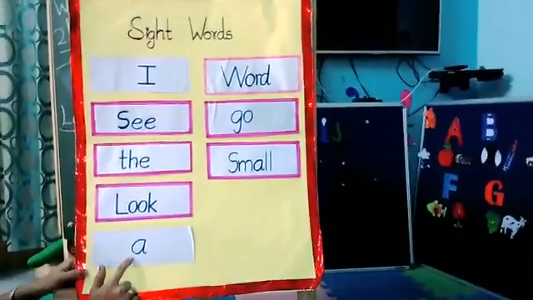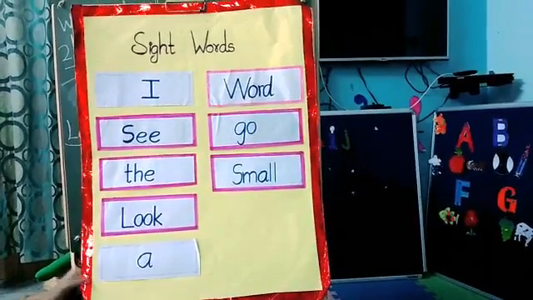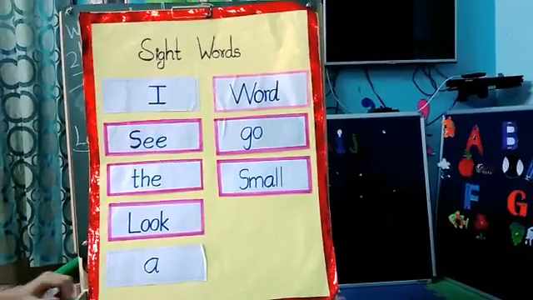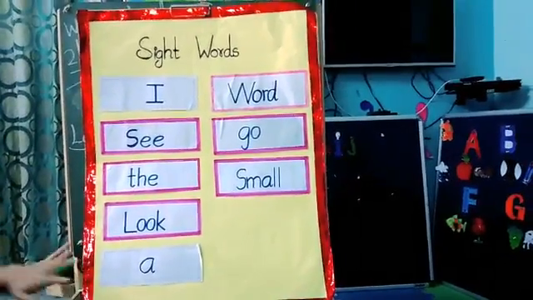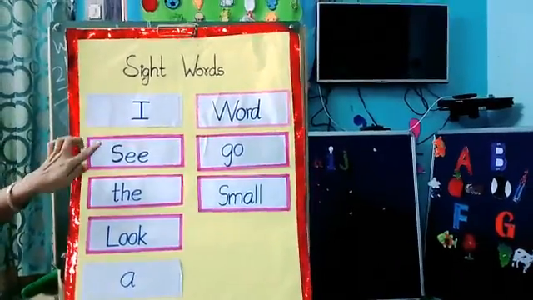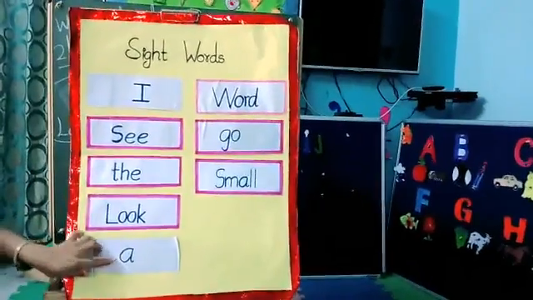Next, what is this word? At. At. What is this word? At. See, repeat once again. So, ma'am, I taught you and word also, you know. See, first let's revise this one. See here. I see the look at.